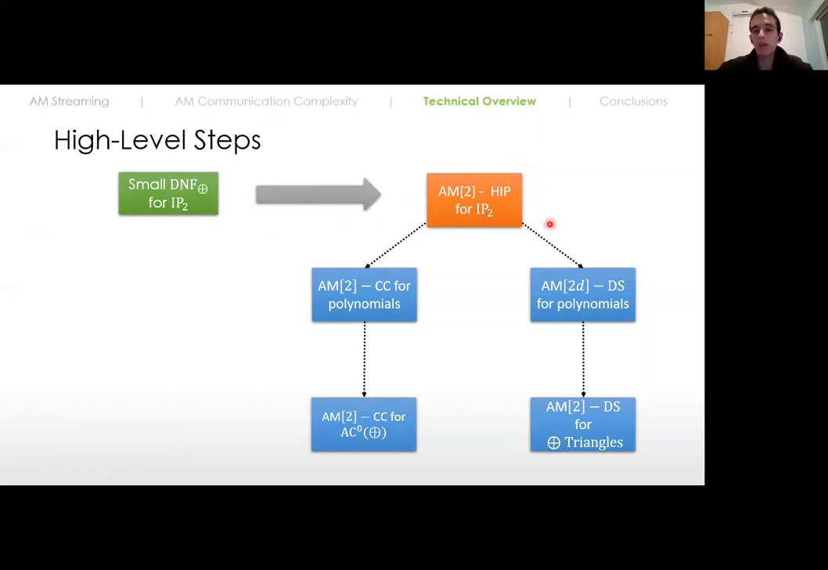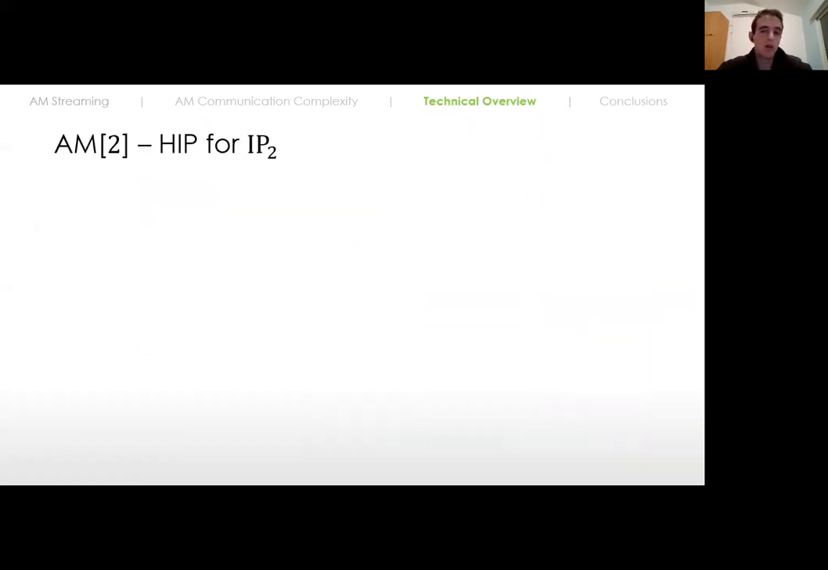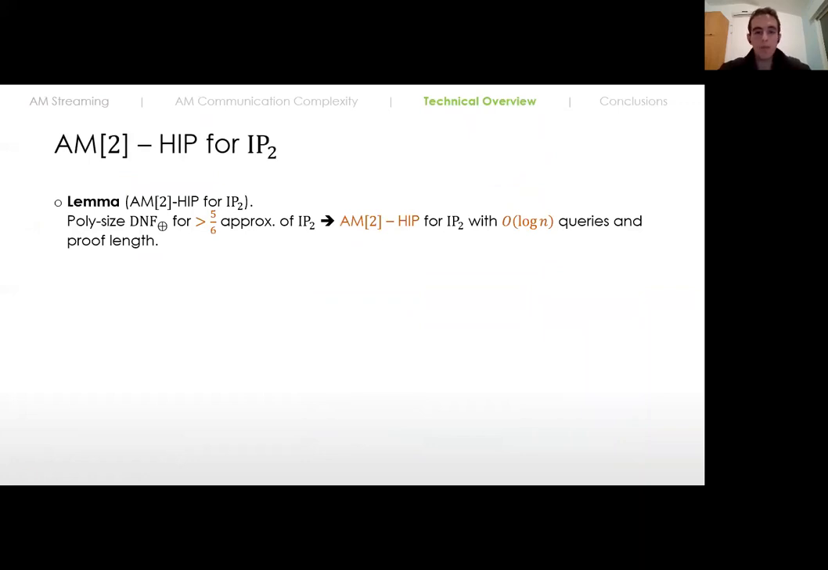So what we are going to do now, I'm going to give you some intuition of how to construct a holographic interactive proof for inner product lines with one round of interaction from the assumption that we have small DNF of parities that approximate the inner product function. So first, let's see the formal lemma.